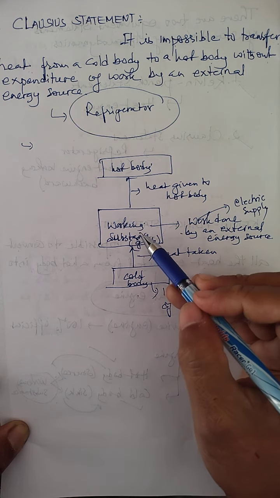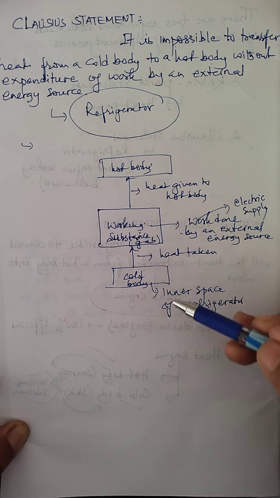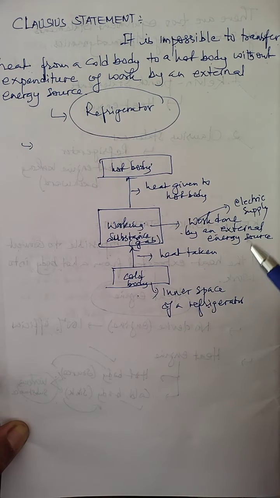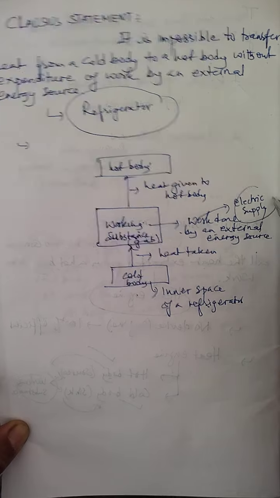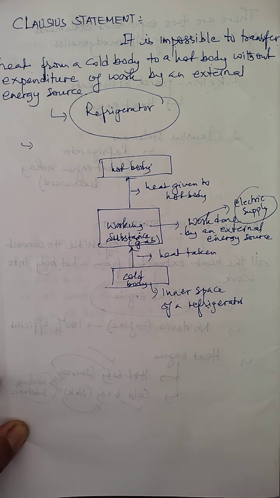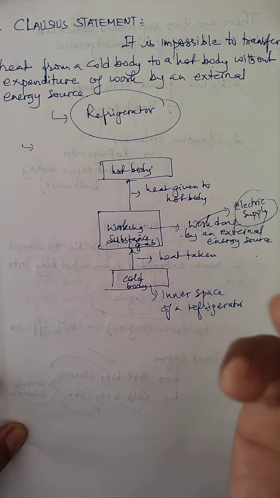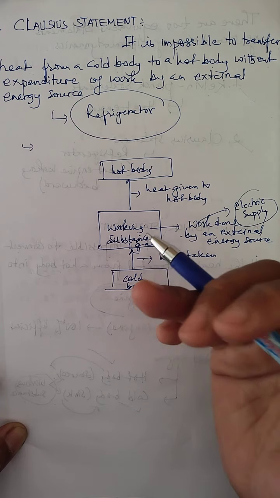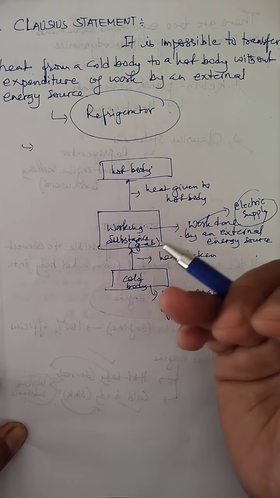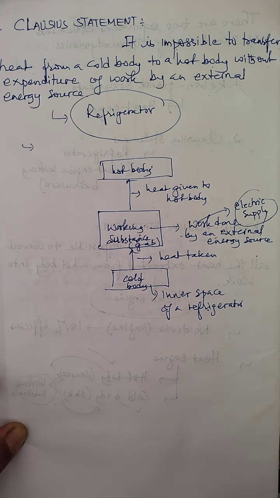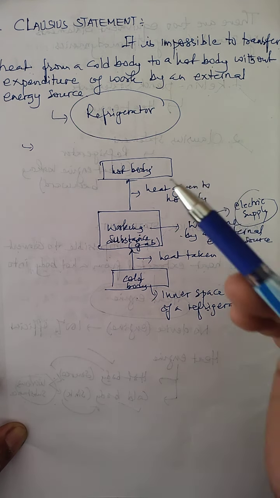Which means this working substance cannot give heat from a cold body to a hot body by itself without any expenditure of work. That is not possible. That's why when a refrigerator works, it works only with expenditure of some amount of work, which has to be done by an external energy source, and that energy source is basically the electric supply. There is no refrigerator that has ever been designed which may transfer heat from a cold body to a hot body without using an external energy source. So this is the main objective of the Clausius statement.